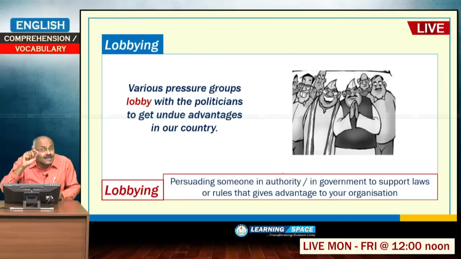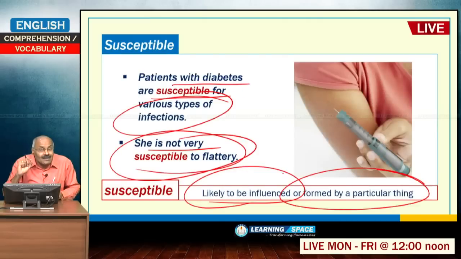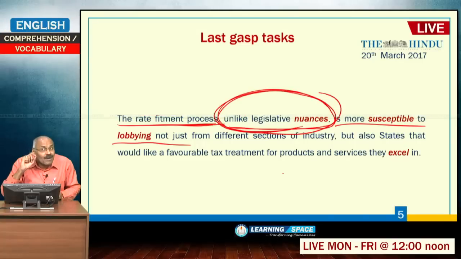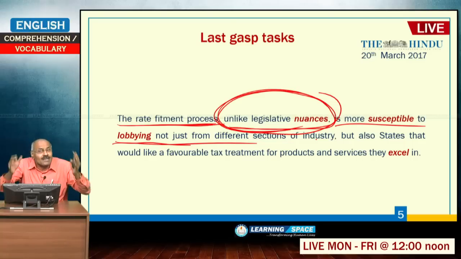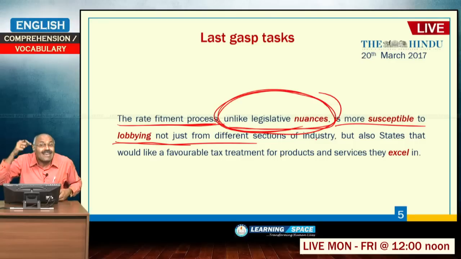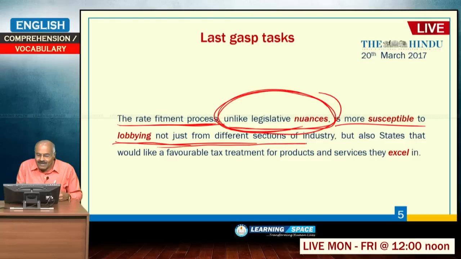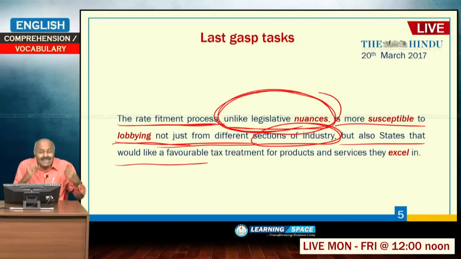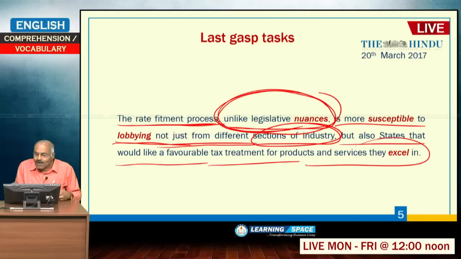So, here the next process from April 1 is susceptible to lobbying, because thousands of commodities are to be fitted into various slabs. There may be a lot of lobbying, not only from different sections of industry, but also from states that would like a favorable tax treatment for products and services they excel in.